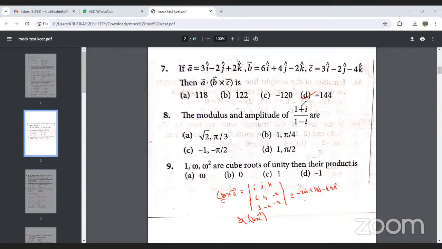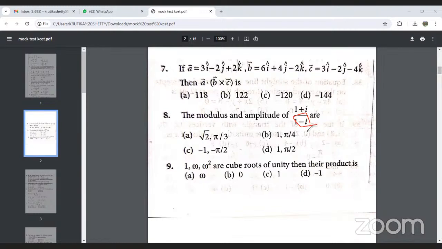Next is question number 8. It's from complex numbers. The question: find the modulus and amplitude of (1 plus i) upon (1 minus i). Whenever we find the modulus and amplitude of a complex number, the i term should not be in the denominator. So first we have to rationalize this.